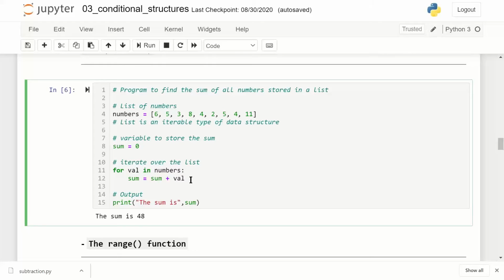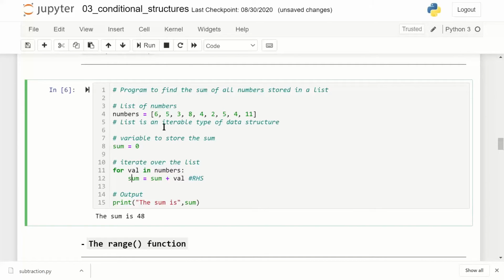Whenever these kind of syntax gets executed, the RHS, right hand side, gets executed first. What is the value of sum? The value of sum is 0 at this point of time. 0 plus val is 6, 0 plus 6. So the total addition will become 6 and it gets assigned to sum, becomes 6.